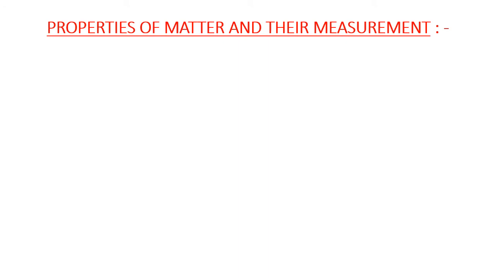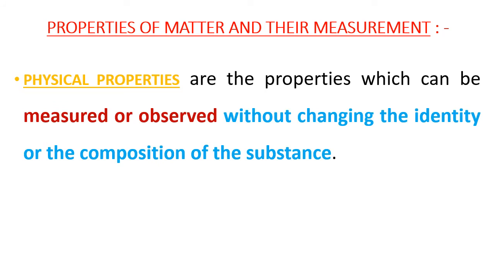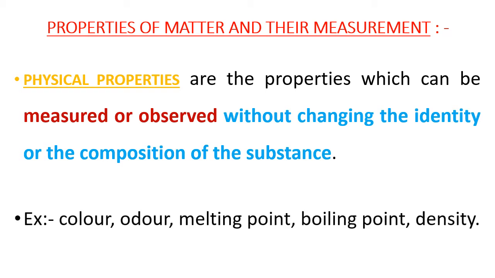Let us know about the properties of matter and their measurement. First type of properties are physical properties. Physical properties are the properties which can be measured or observed without changing the identity or the composition of a substance. Examples of physical properties are color, odor, melting point, boiling point, density.